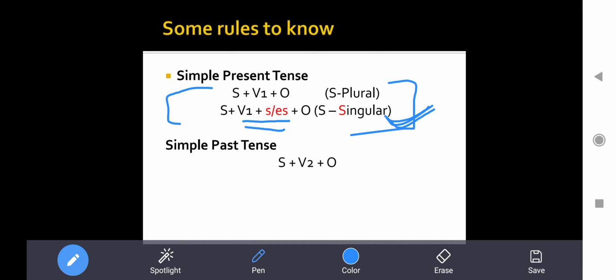See, I have highlighted it here. When subject is singular, we add S or ES with the verb, right? This will be clear to everyone, right? Okay.